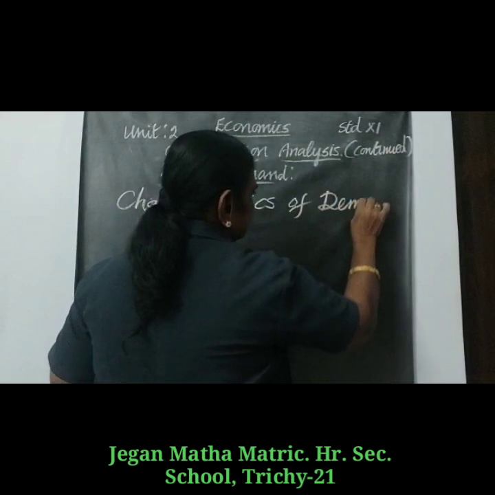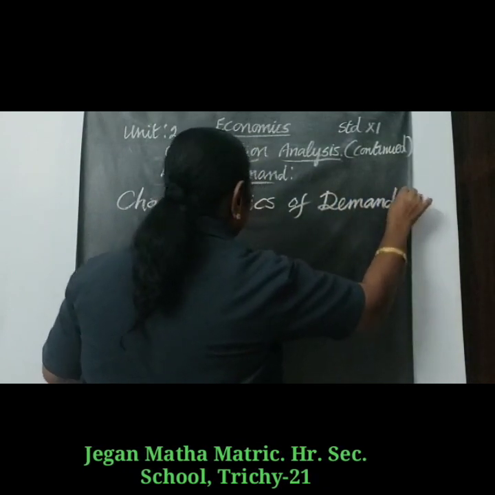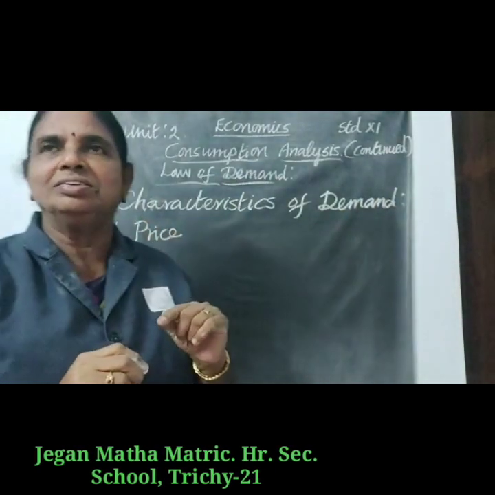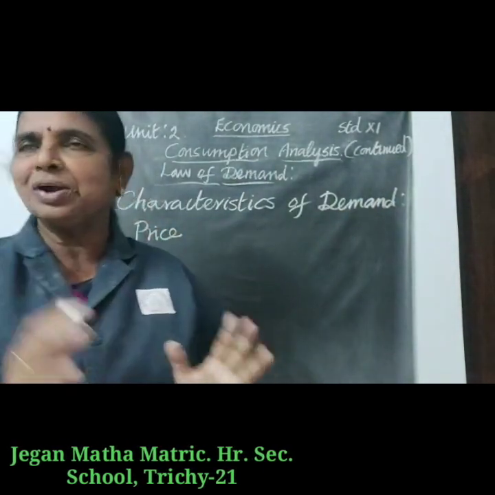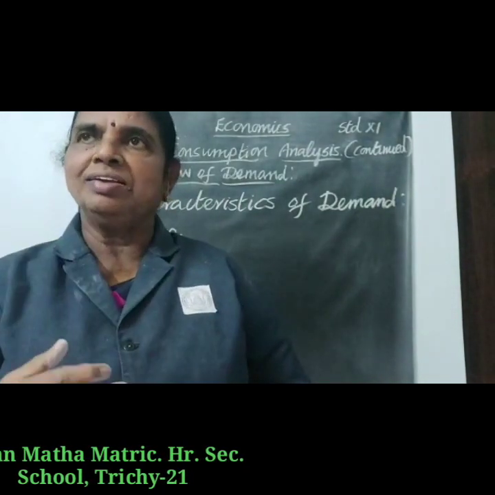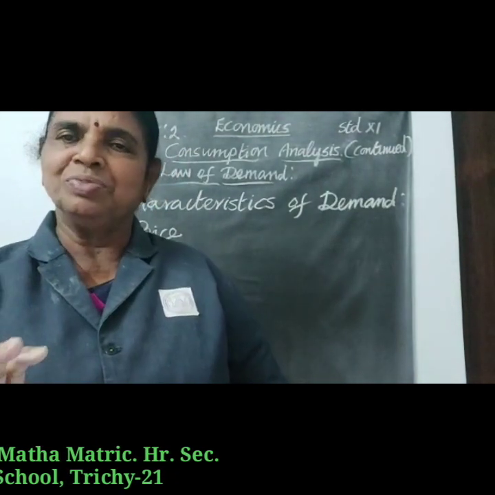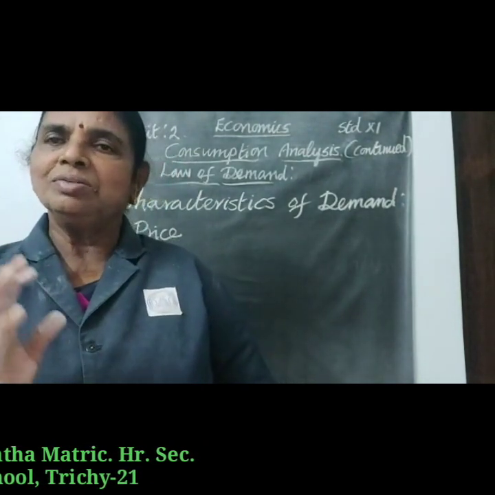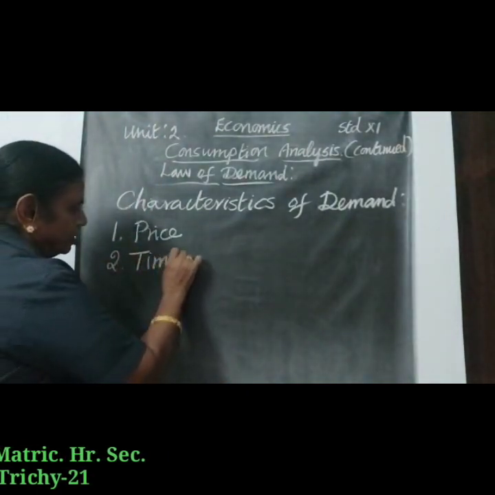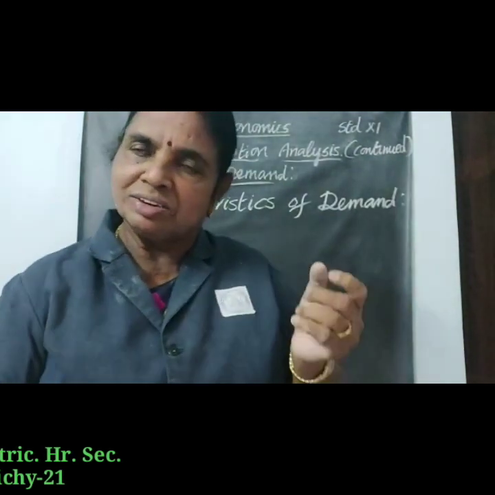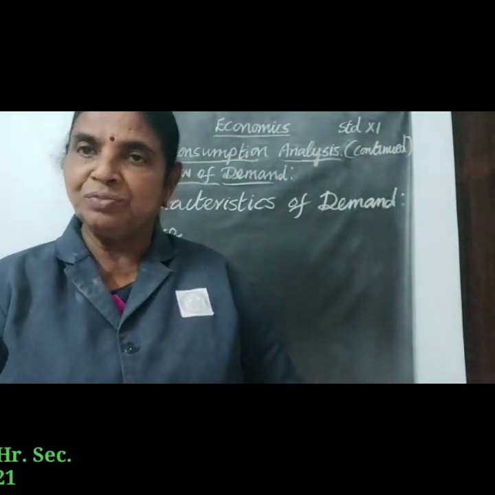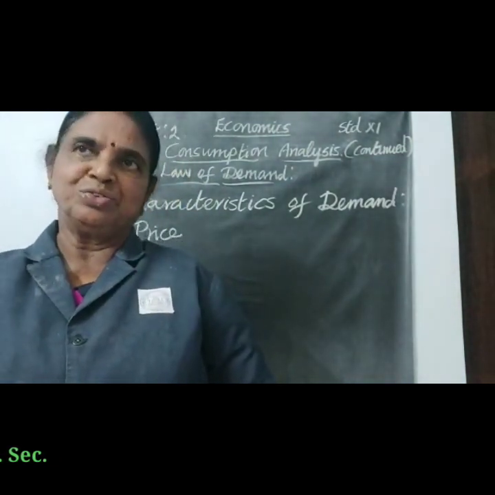The main characteristics of demand are, number one, price. Price is related to demand, and demand is also related to price. And secondly, time. Demand always means demand per unit of time. Demand is always related to units of time, maybe per day, per week, per month, per year, and so on.